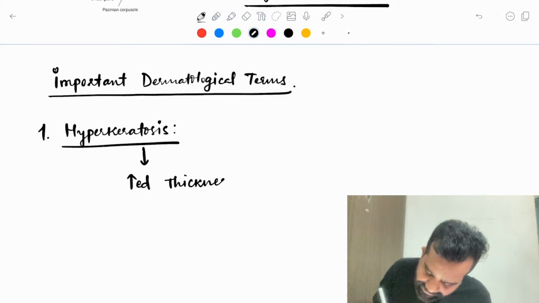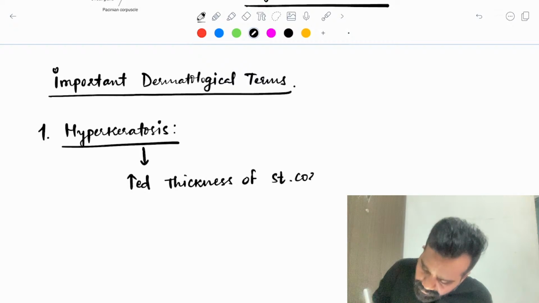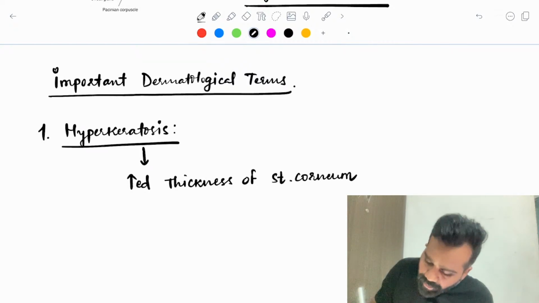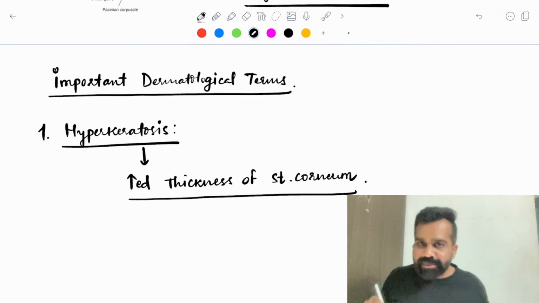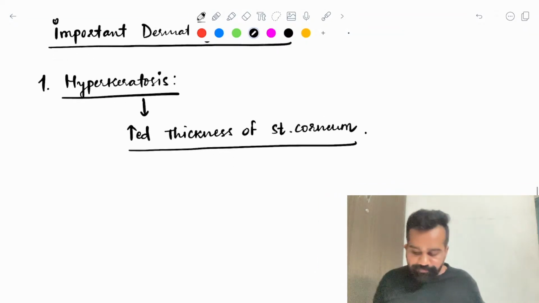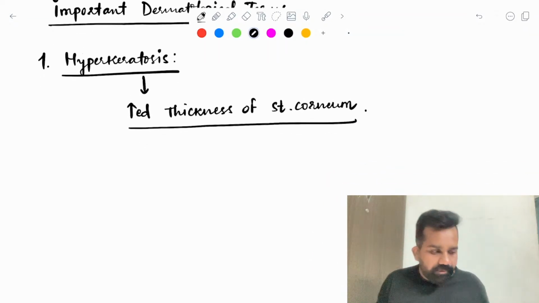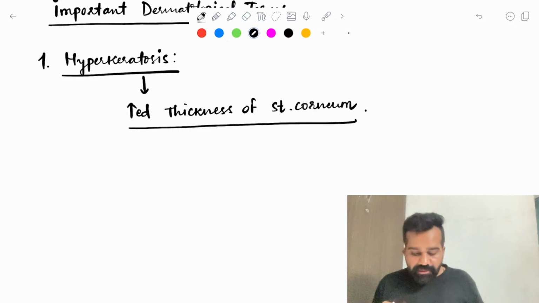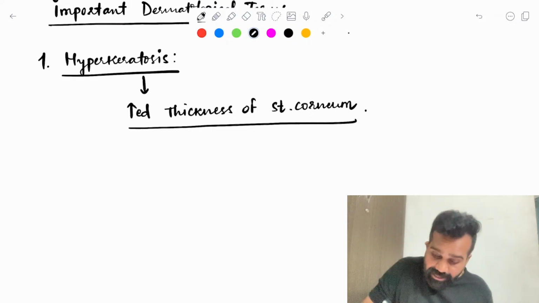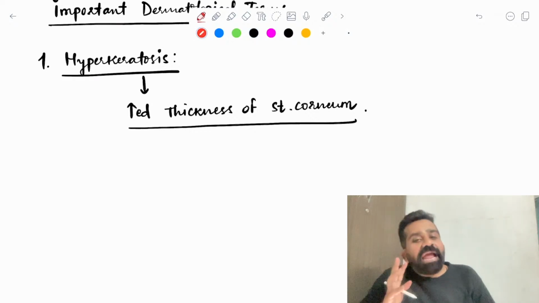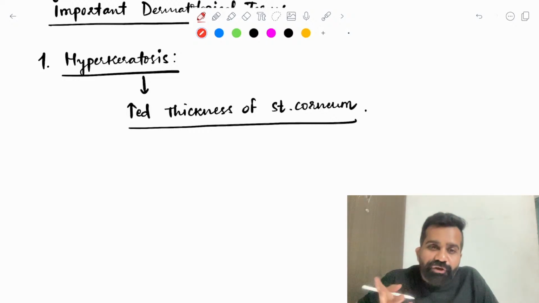There will be increased thickness of the stratum corneum. Sachin, do you know any example of physiological hyperkeratosis?